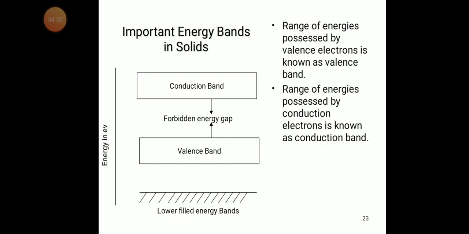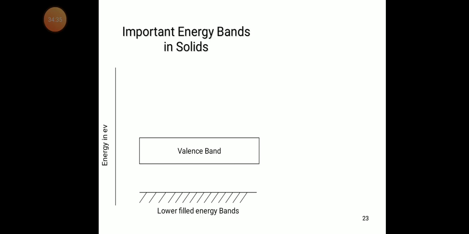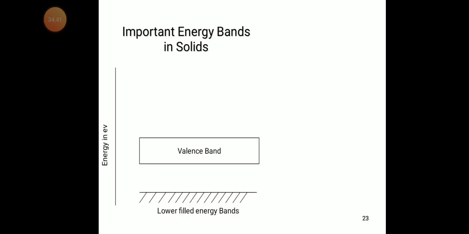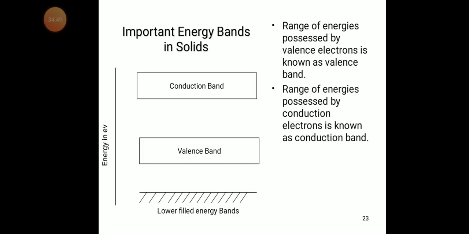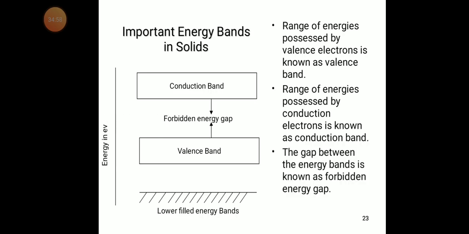Once again: the valency band is the range of energies possessed by the valency electrons. Next is the conduction band, the range of energies possessed by the conduction electrons. The forbidden gap is the gap between the energy bands.